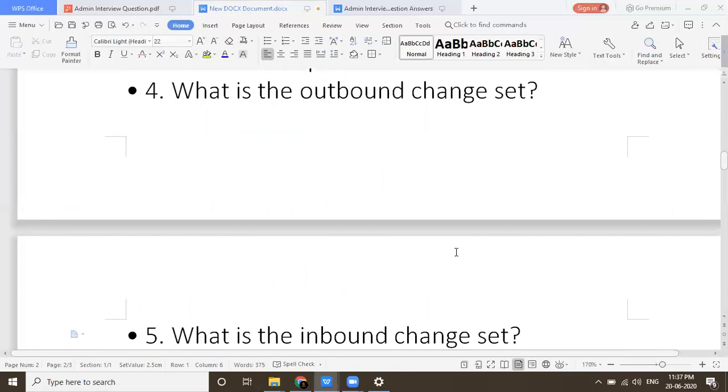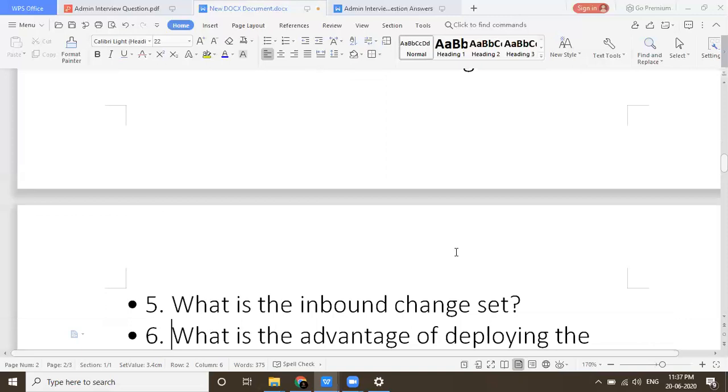What is an outbound change set? Yes, in Salesforce we use outbound and inbound change sets. Outbound is to send the data from sandbox to production, or from one sandbox to another sandbox. In an inbound change set, we are receiving the data. So in production, we have inbound change sets, where in outbound we are sending from the sandbox, and in inbound we are receiving in production. This is what inbound and outbound mean.